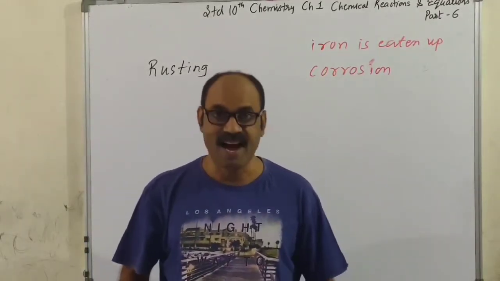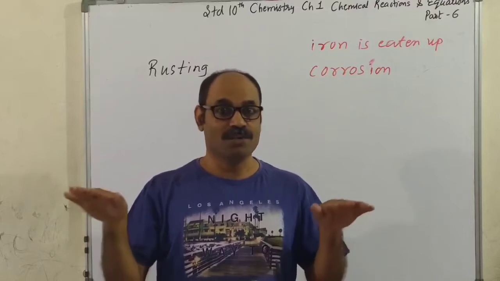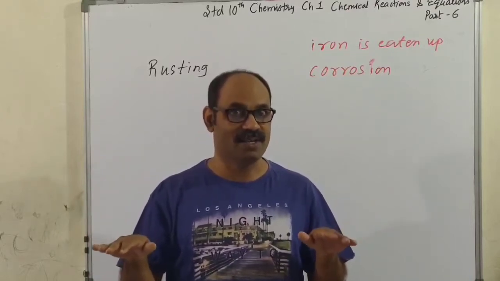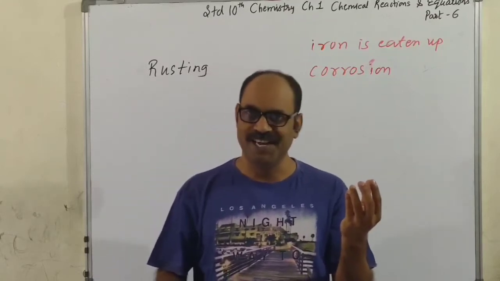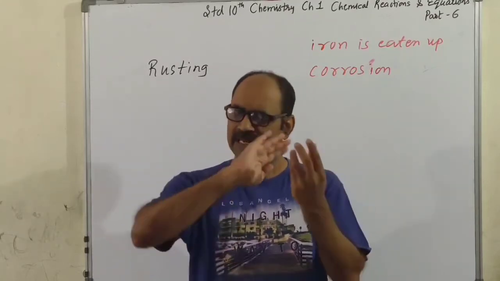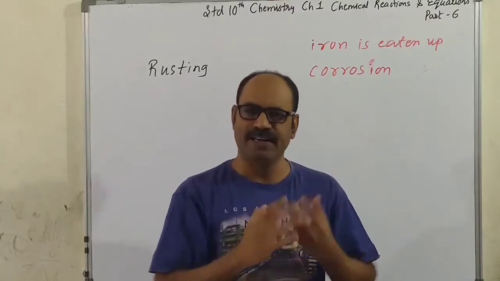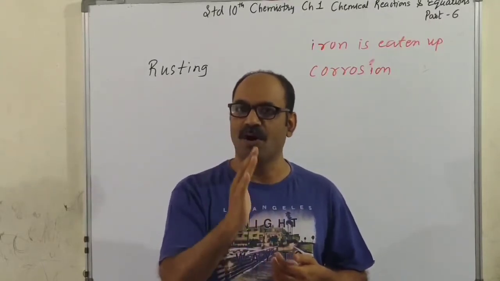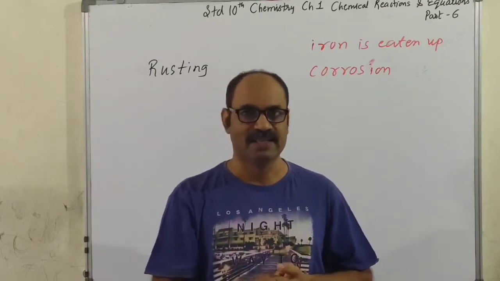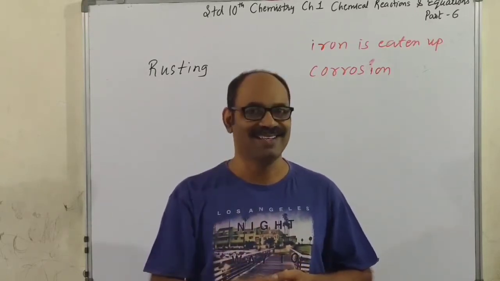Now, as I said, most metals will react with moist air, forming metal oxide. For example, copper. Have you seen any copper utensils with a greenish patch on them? That greenish patch on copper vessels is copper oxide.